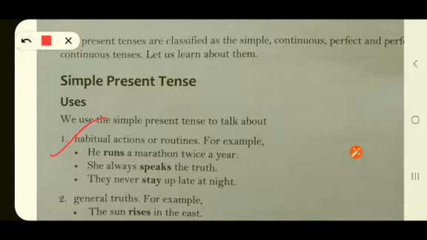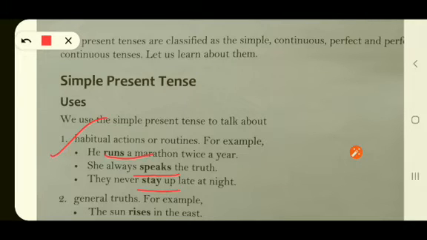For example, he runs a marathon twice a year. This is his routine, that he runs a marathon twice a year. She always speaks the truth. This is her habit of speaking the truth. They never stay up late at night, a routine which they are following. So what have we seen? We have seen the first use of the simple present tense is to talk about a habitual action or a routine.